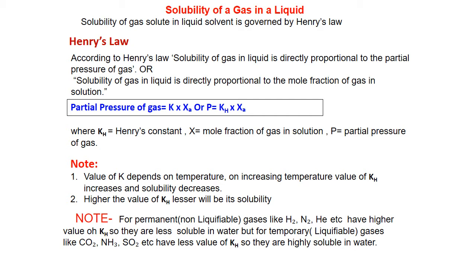And when the pressure is decreased by opening the lid, the solubility of gas decreases and it comes out from the solution. So that is the solubility of a gas solute in a liquid solvent.